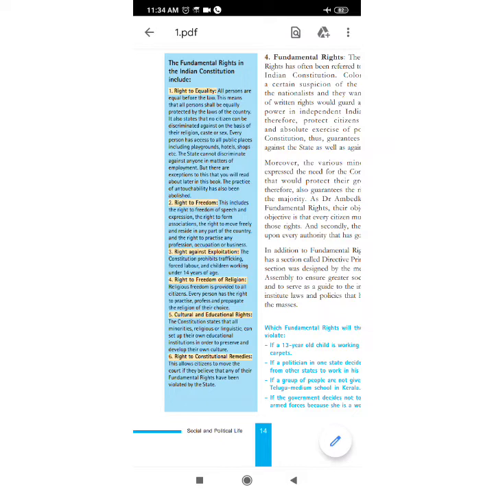Now, at a class 8 level, there's no requirement to remember each and every article and details, but at a higher level you would definitely require to know the articles and the respective things that have been promoted under the articles. So one more very important part of the chapter is the differences between government and the state.